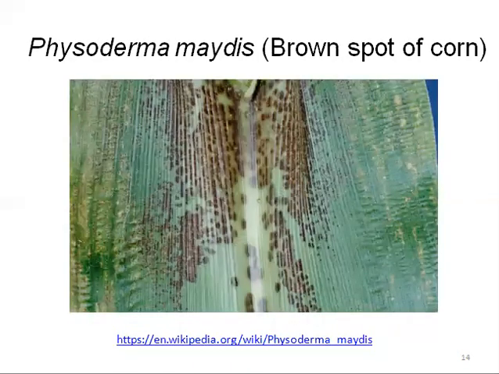Here you can see another disease caused by a member of the chytrids, or Chytridiomycota, that is Physoderma maydis, and it causes brown spot of corn. Here you can see the leaf of the corn with brown spots on it. So this is the brown spot of corn and it is caused by Physoderma maydis. It mostly infects members of the monocots.